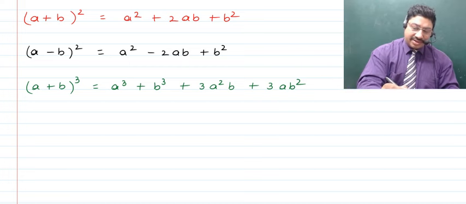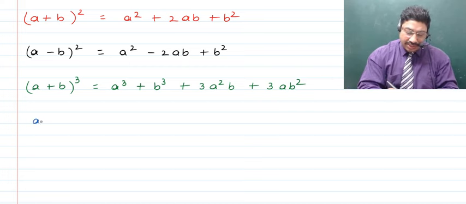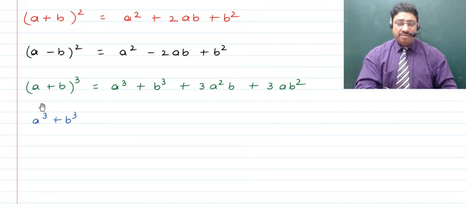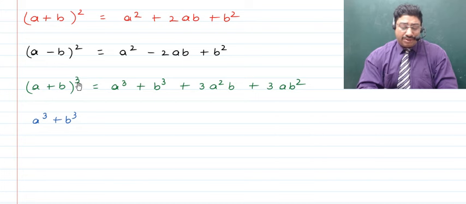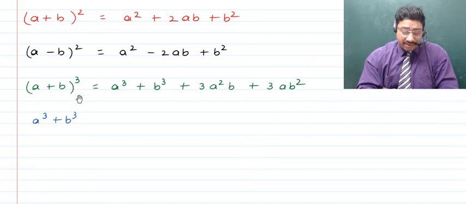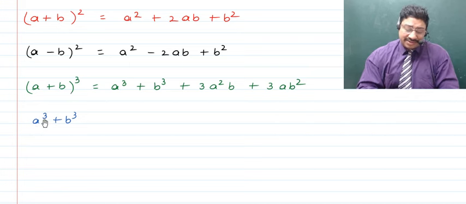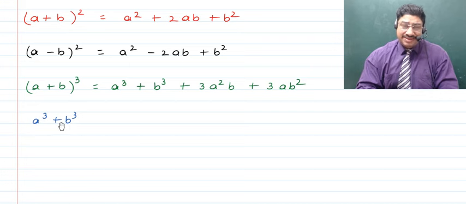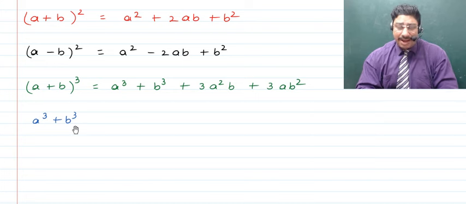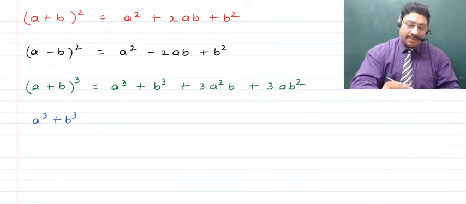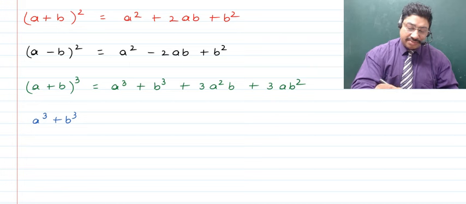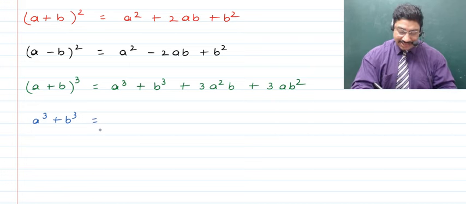Similarly, children, there can be another formula. If you talk about a cube plus b cube, remember, this is very different from the above formula. The above formula is a plus b whole cube. That means there is a binomial, and then there is a cube of that binomial. However, here in the monomial itself, there's a cube. In the monomial, there is a cube, and both of these monomials are getting added together to become a binomial. So this is entirely different. However, this can be further simplified and factorized.